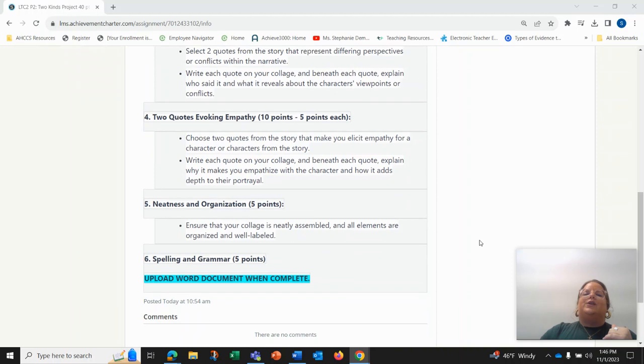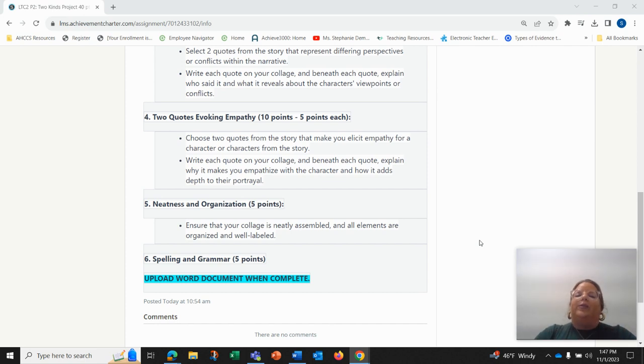Then the last thing you're going to do is 2 quotes that evoke empathy, which means 2 quotes that make you empathetic to the person, since we've been talking about empathy. So you'll choose 2 quotes from the story that elicit empathy for a character or characters from the story. You'll write each quote on your collage or your Word document, in other words, and beneath each quote, explain why it makes you empathize with the character and how it adds depth to their portrayal. So, why do you feel like you can put yourself in that person's or that character's shoes?